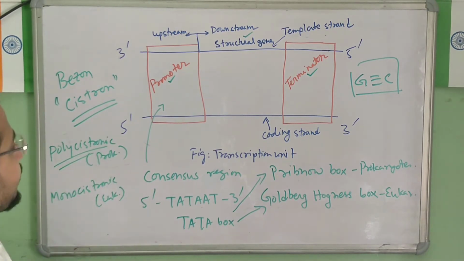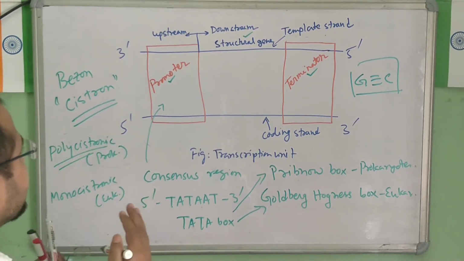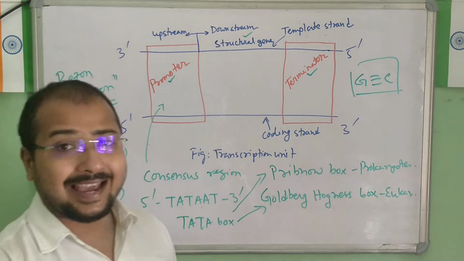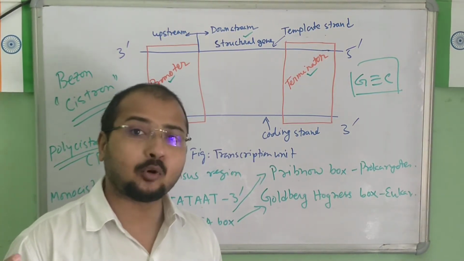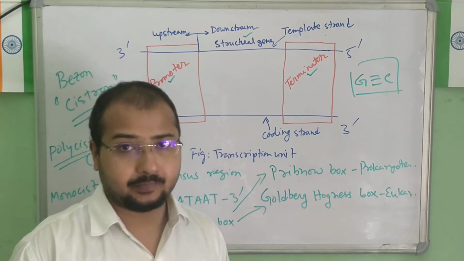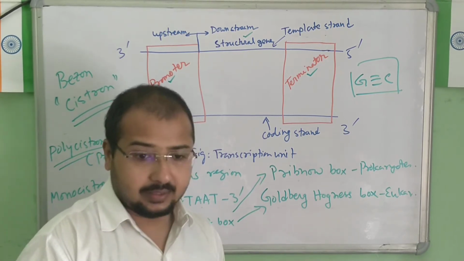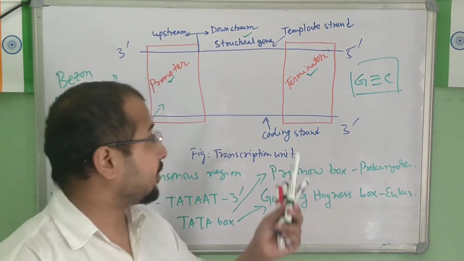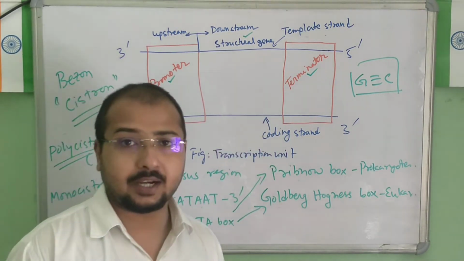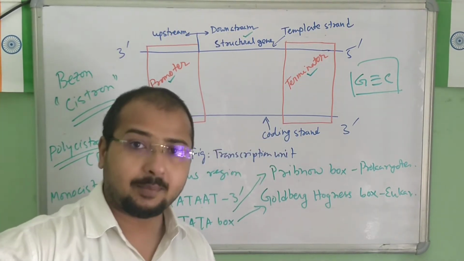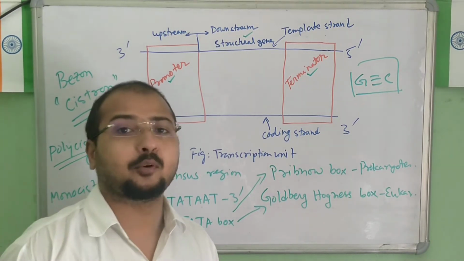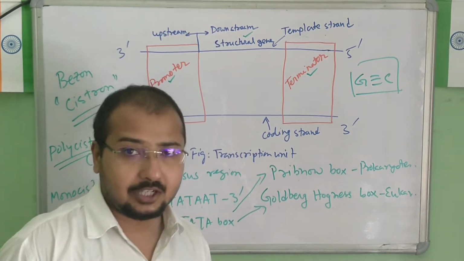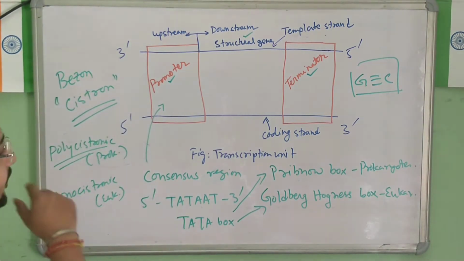Polycistronic means that in the prokaryotes, this structural gene can code for more than one polypeptide chain. First of all, the structural gene in the prokaryote will code for one mRNA, and that mRNA will ultimately code for more than one polypeptide chain. That is why it is known as the polycistronic region.